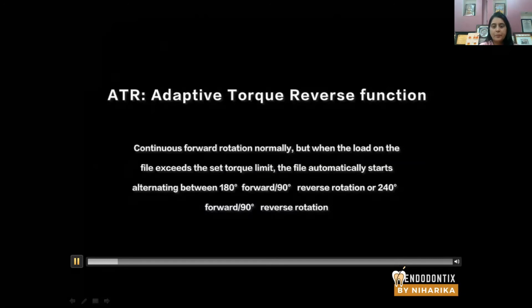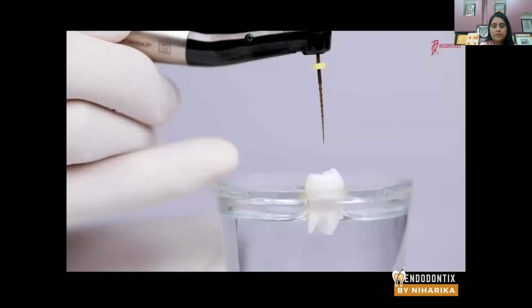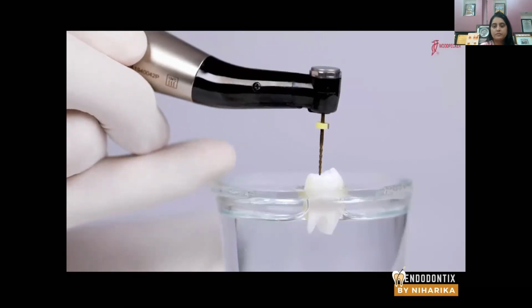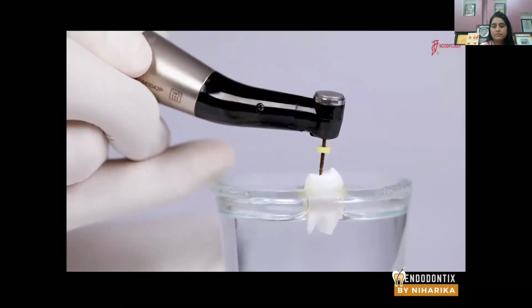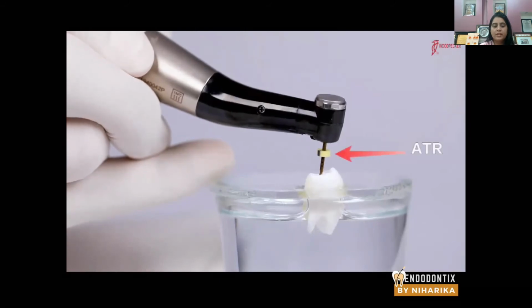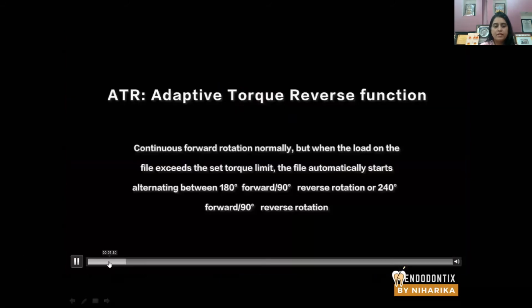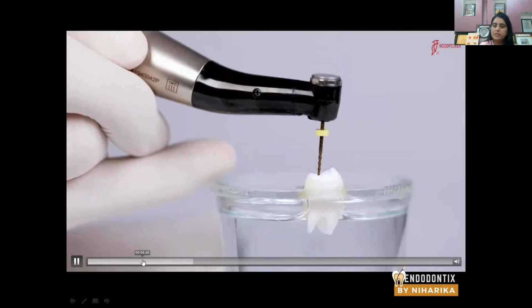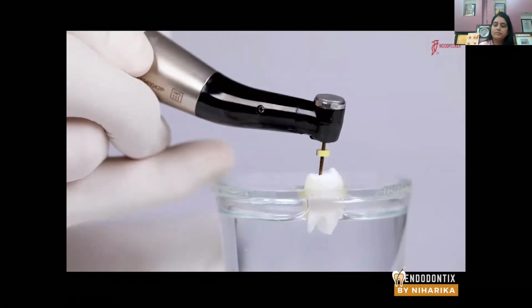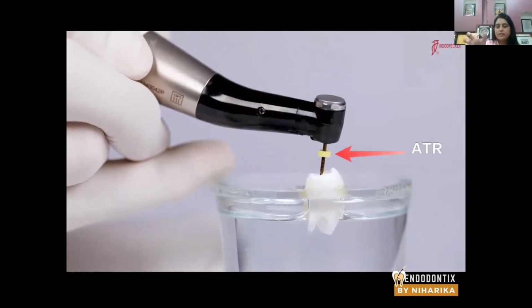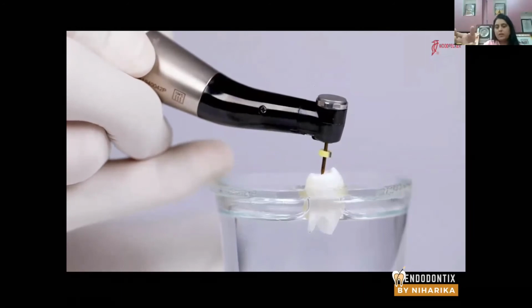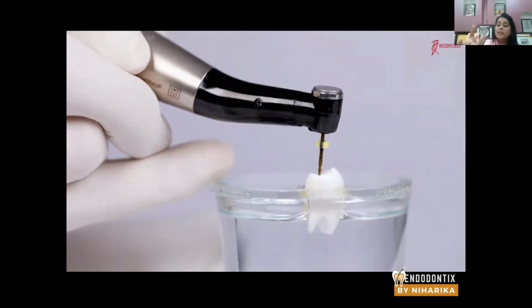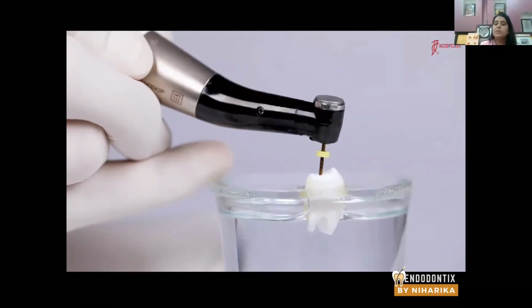Look at this. This is how it moves. You can see it moves 180 degrees forwards, 240 degrees backward. Like this. It moves counterclockwise, then clockwise. Counterclockwise, then clockwise until the torque falls below the sense torque or the existing torque values.